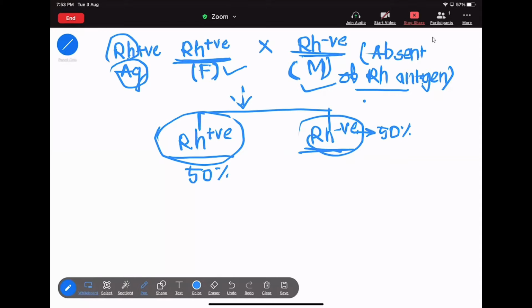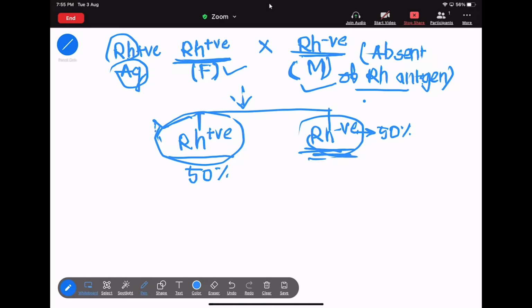There is a 50% chance of the fetus being Rh positive and a 50% chance of it being Rh negative.